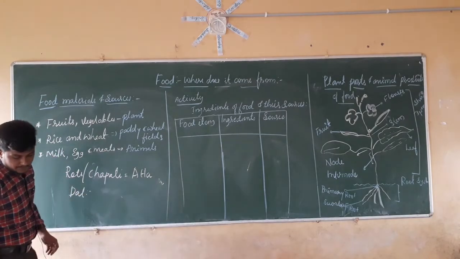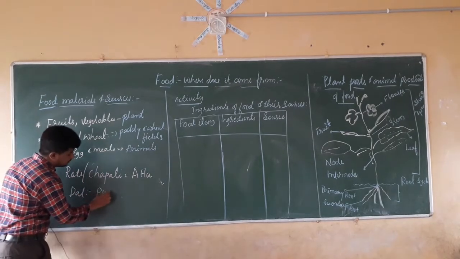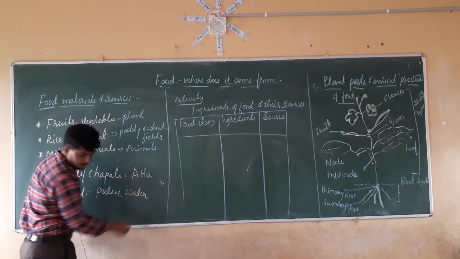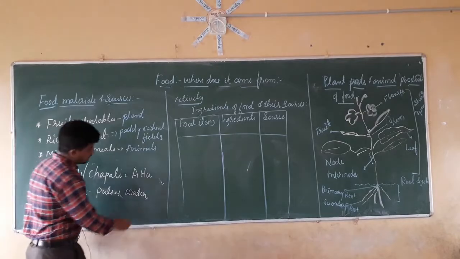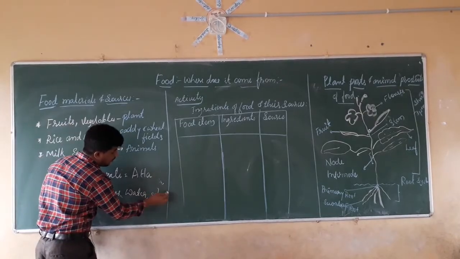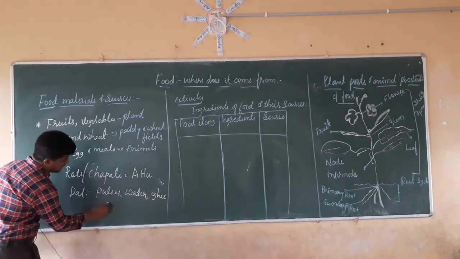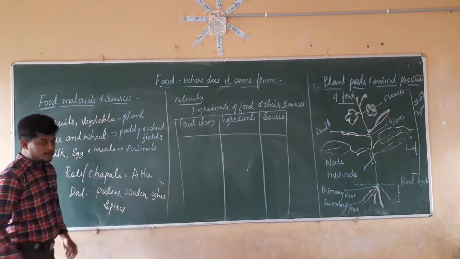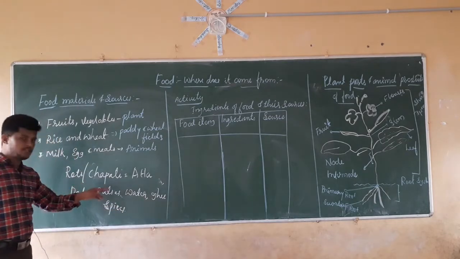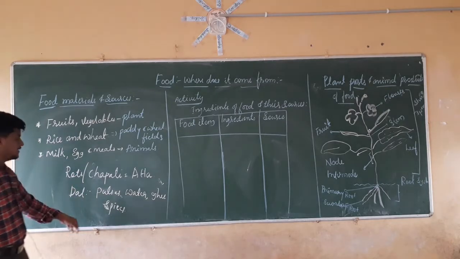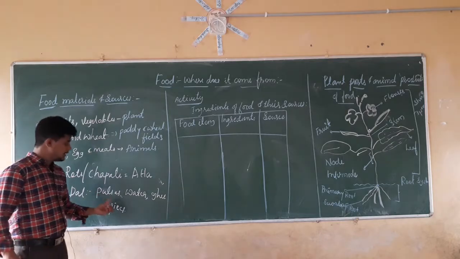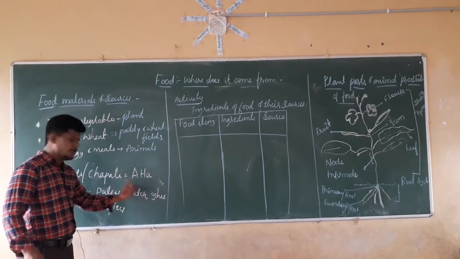In the dal we have ingredients like pulses, water, ghee or oil and spices, right? We are going to take a roti or chapati along with that dal. To make the dal we are using ingredients like pulses, water, ghee, spices.